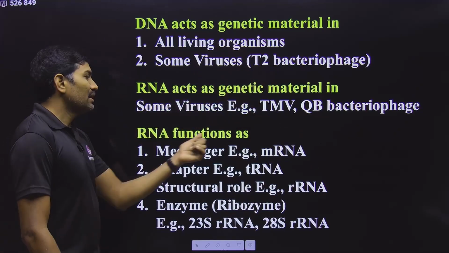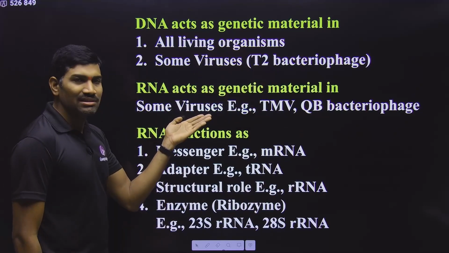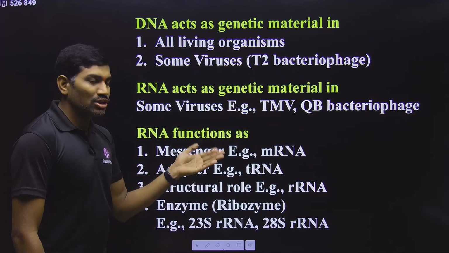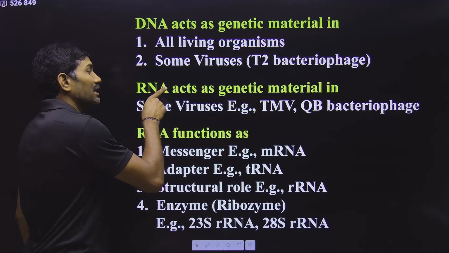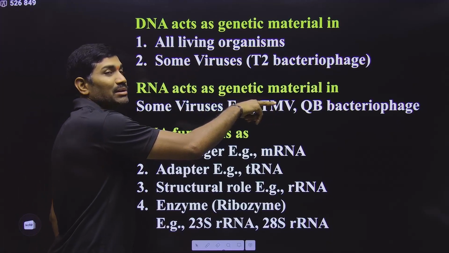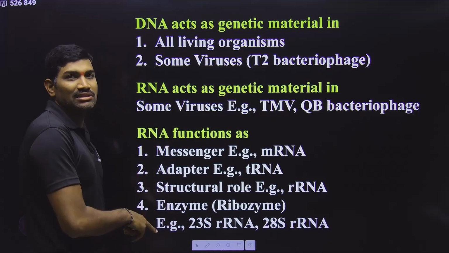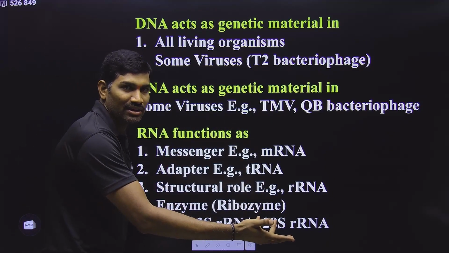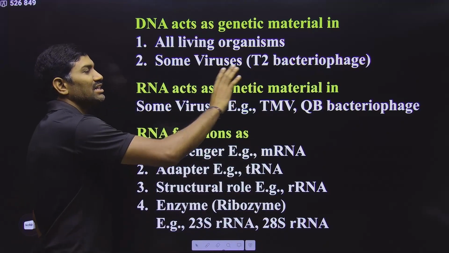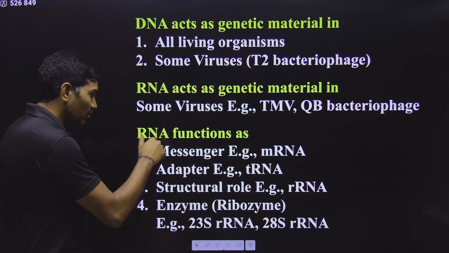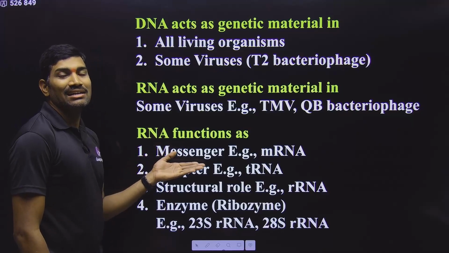Next one. RNA can act as genetic material in some viruses. Not only this, RNA also has some other functions, but please remember, the RNA that acts as genetic material is a different type of RNA. RNA has different forms, and one form is the genetic material form. Another form is RNA acting as a messenger.